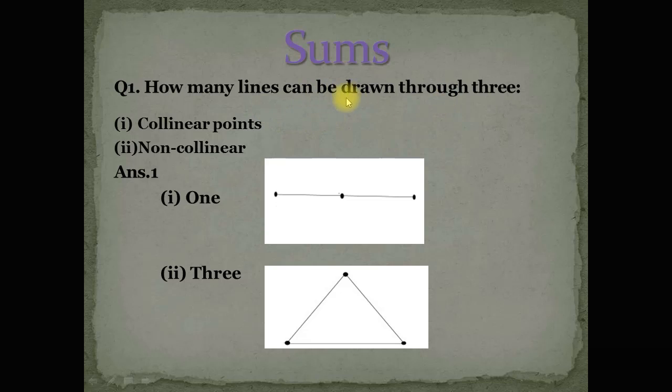And how many lines can be drawn through three non-collinear points? These are non-collinear points: one point, another point and the third point. From this figure it is clear that since these three points are non-collinear, if we join this point to this point, we get one line segment, and if we join this point to this point, this is another line, and if we join this point to this point, we get the third line. So three lines can be drawn through three non-collinear points.